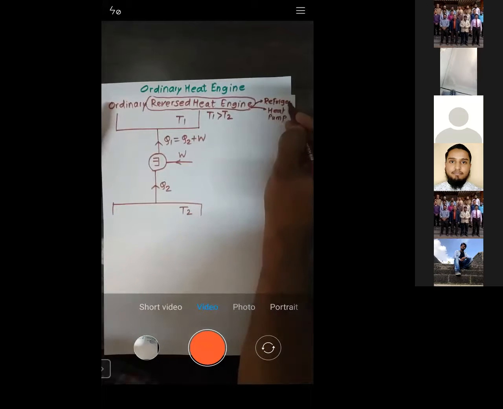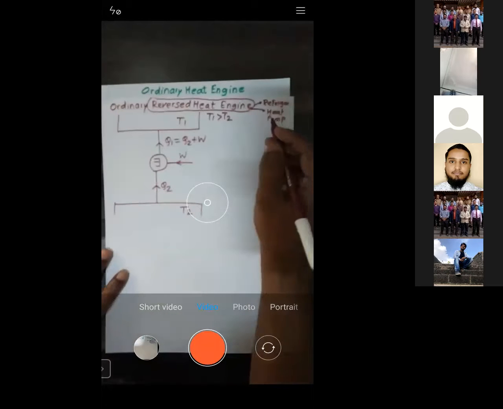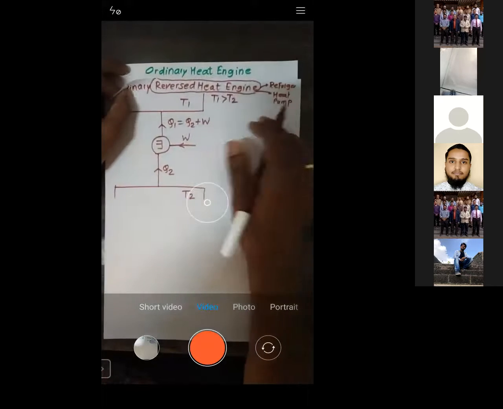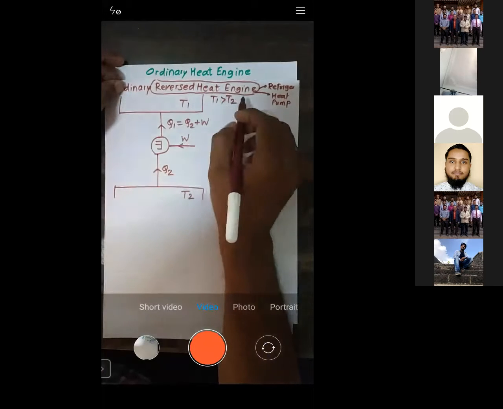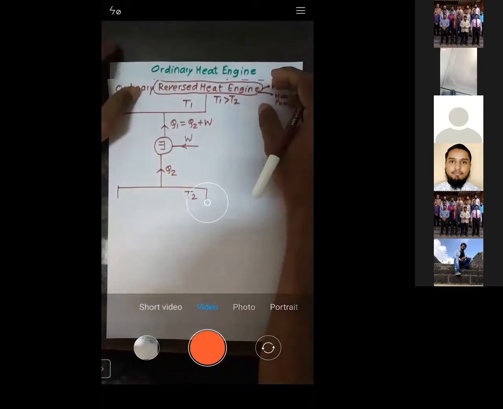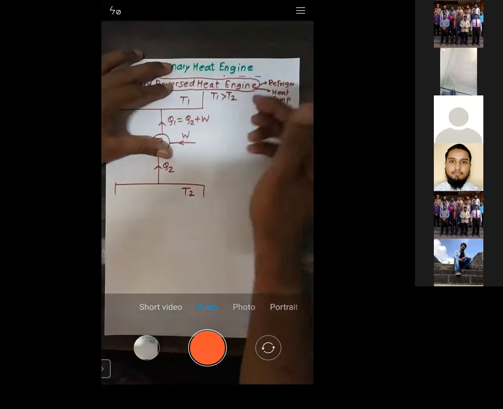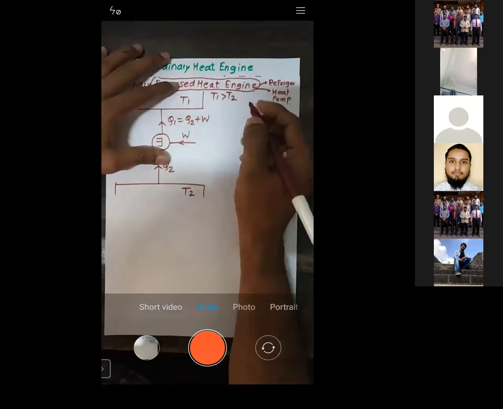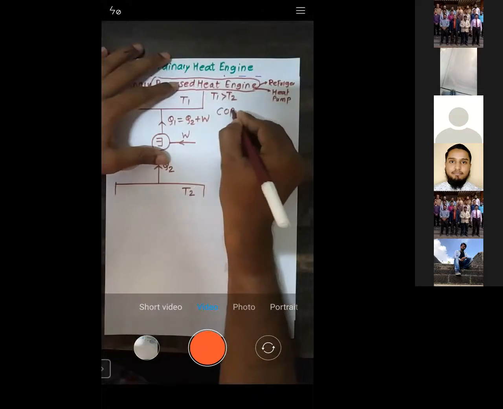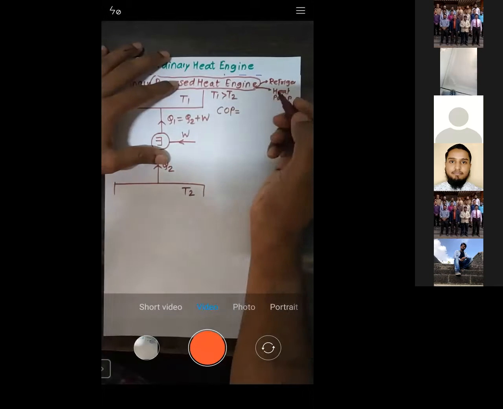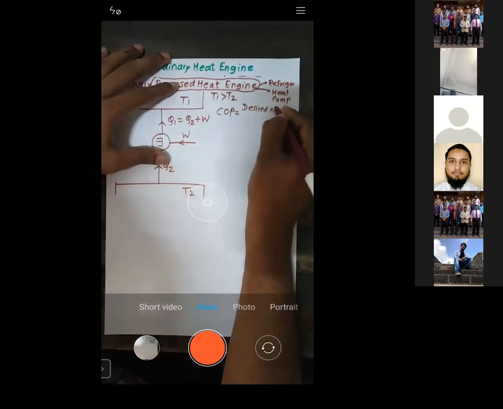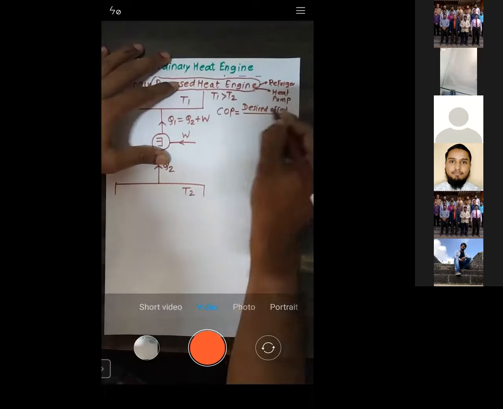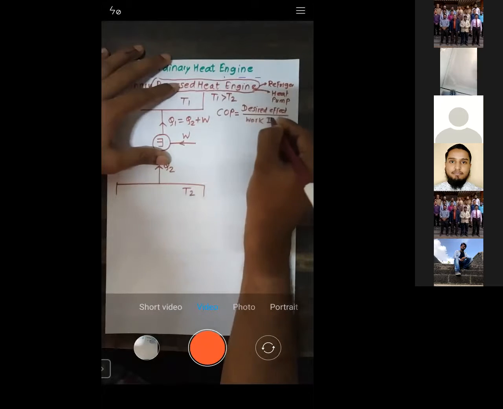When you want heating, we want it to operate as a heat pump. Whenever it's cooling, we want it to work as a refrigerator. Now let us try to understand. Whenever it's a reverse heat engine, we are not calculating the efficiency, because you will always get the efficiency greater than 1. So that is the reason why we calculate COP, the coefficient of performance. It's the ratio of desired effect upon work input.